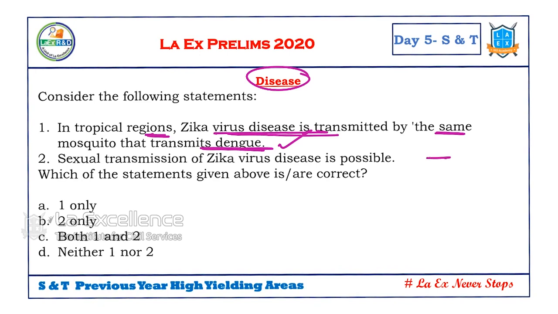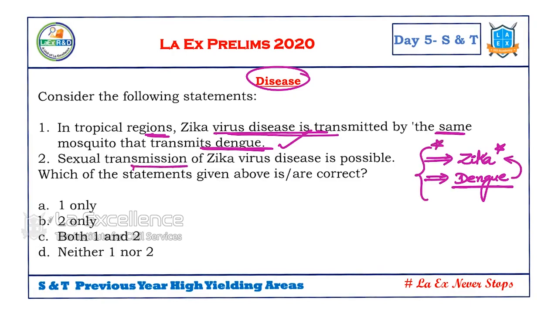Why this was news was, last year, Zika cases were increasing, dengue cases were increasing. People were afraid that they got Zika. Instead of that, they started going for the treatment of that. And doctors suggested that don't go for Zika testing. First go for dengue testing, because they both have the same symptoms. First go for this and then go for that. So in diagnosis also there was a problem. That's why this was news.